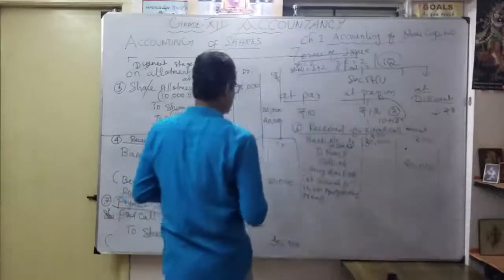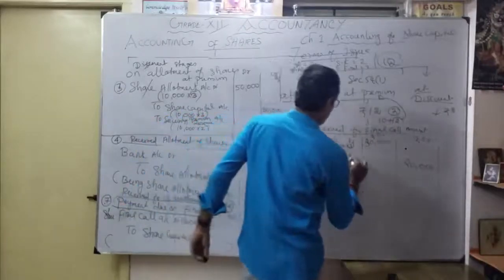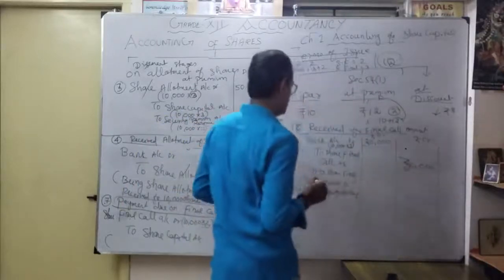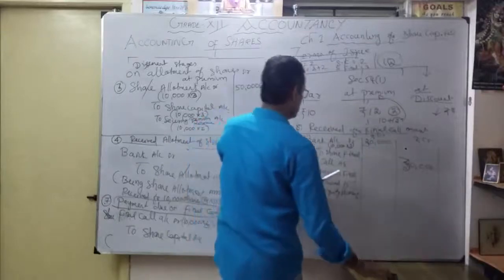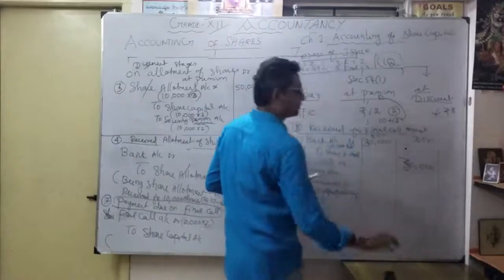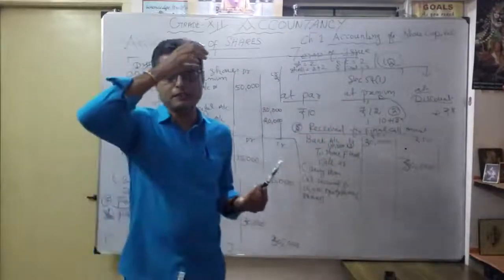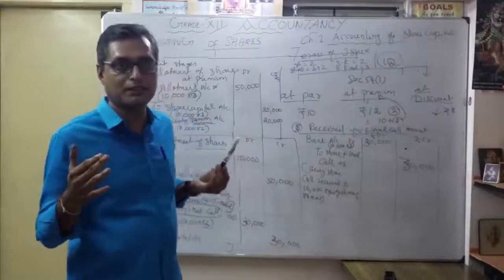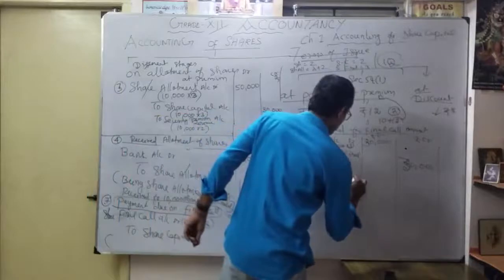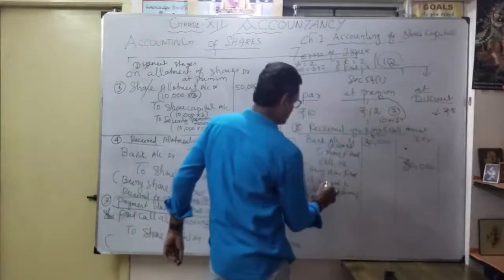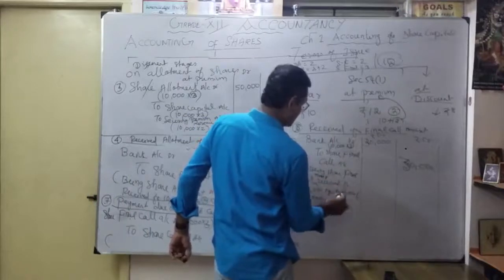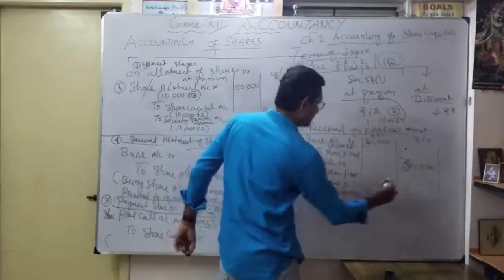This is my 8th entry. Share final call becomes 30,000. Understood? So being share, narration here is very important. Narration is the meaning for a journal entry. That's why, on completion of a journal entry, narration should be mentioned. That's what: being share final call money received for 10,000 equity shares of 3 rupees each, 30,000.